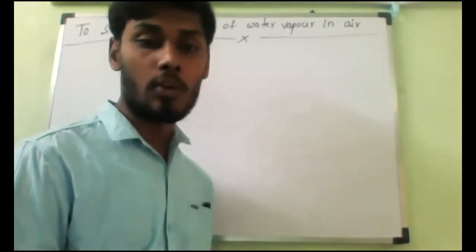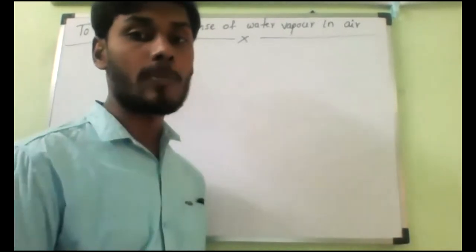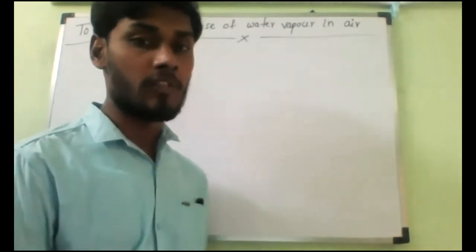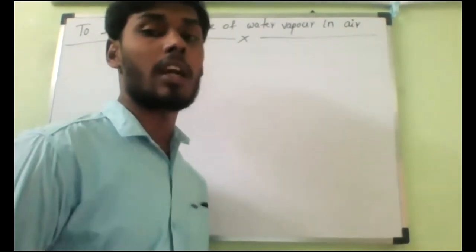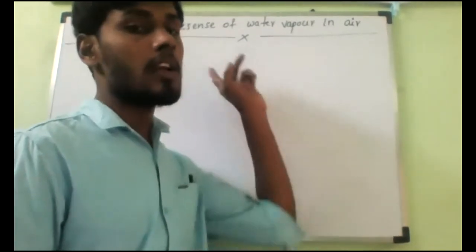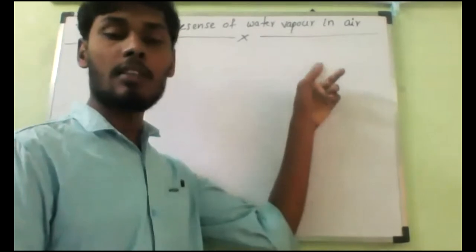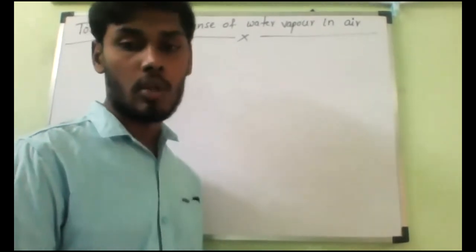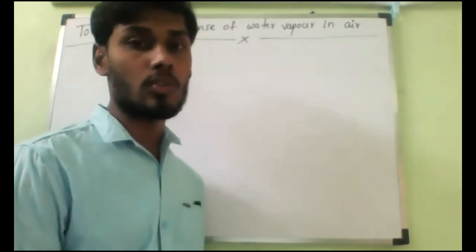Do you understand, all of you? Yes, sir. That is what is happening. So the formation of drops of water on the outside surface of a tumbler containing crushed ice or cool water or cool drink shows what? It shows the presence of water vapor in air. Do you understand, all of you? Yes, sir. So that is what you should remember.